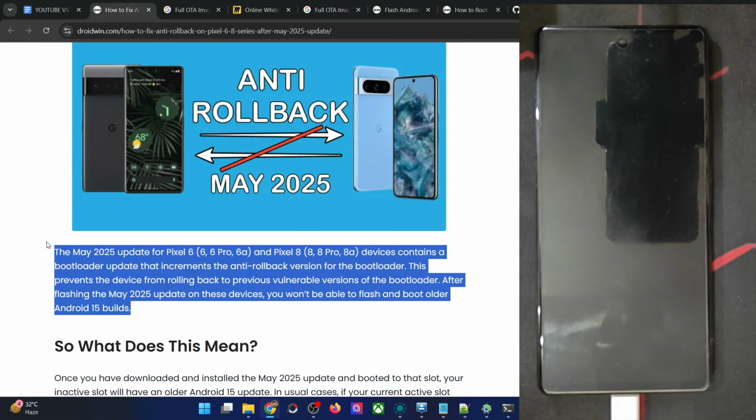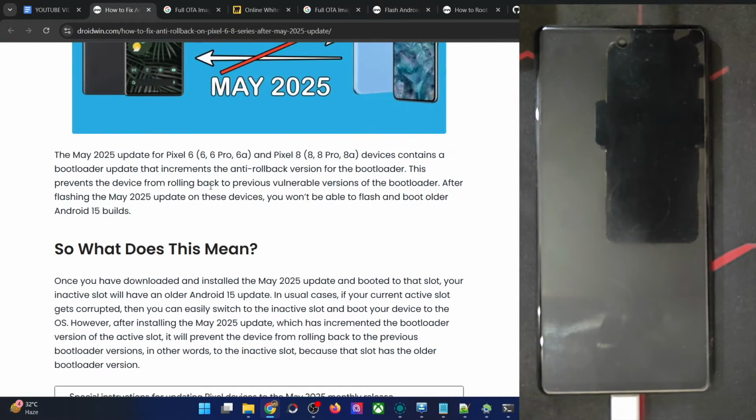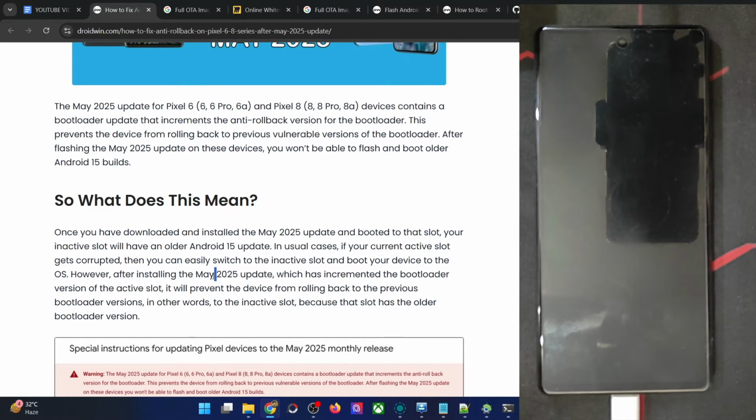This is what Google has to say, but let's skip that. It's quite technical in nature. So this is what I have written in my own words.